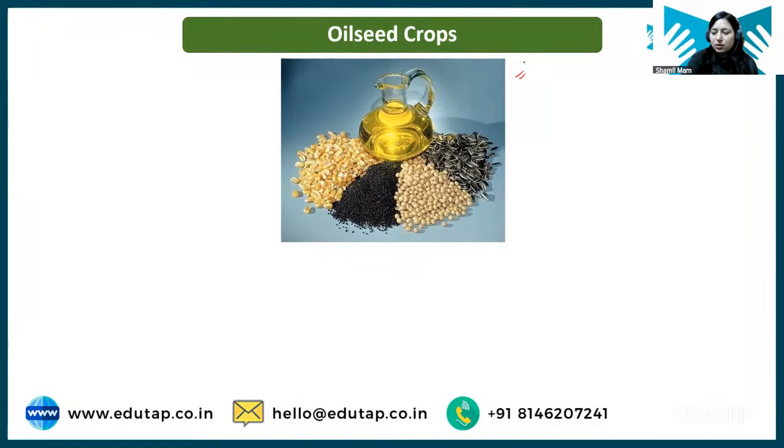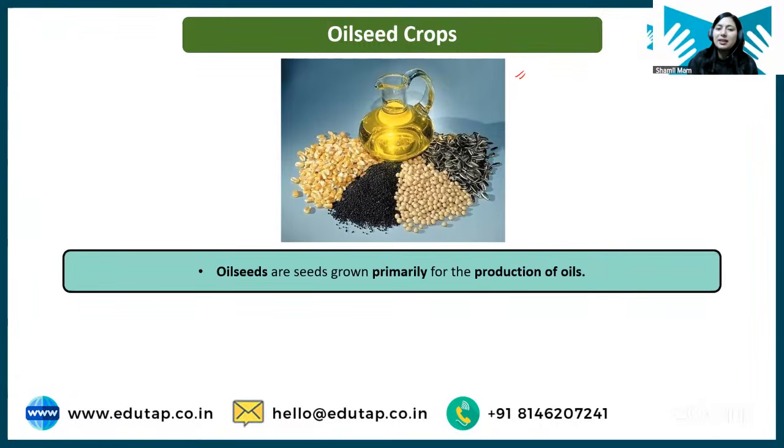What are oilseed crops? Oilseed crops are basically crops from where we derive oil. So your mustard crop is an oilseed crop because we are using mustard oil, right? So mustard is there, groundnut is there, soybean is there, flaxseed is there. So there are so many crops from which oil is being derived.